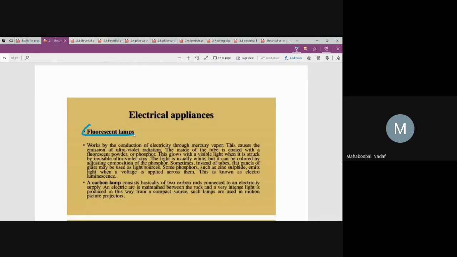In a fluorescent lamp, what is happening? Some mercury vapor is filled inside, and after passing electricity through it, that vapor will emit ultraviolet light. On the surface of the bulb there is a powder coating which will absorb the ultraviolet and emit different types of light, visible light. This is about the fluorescent lamp.